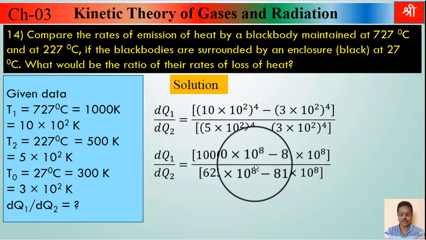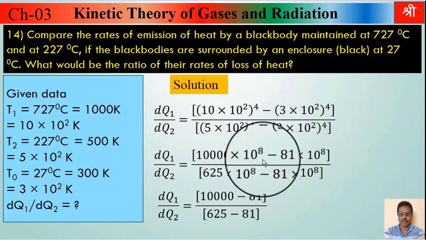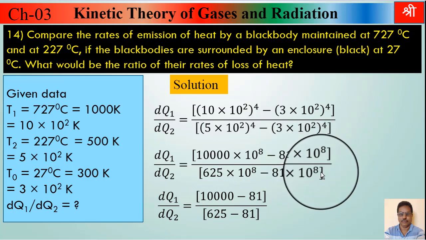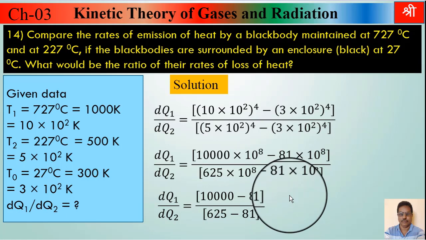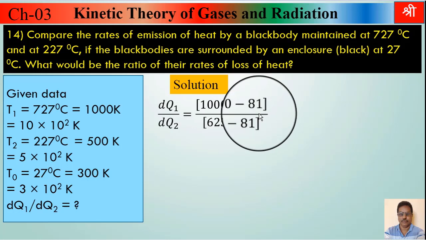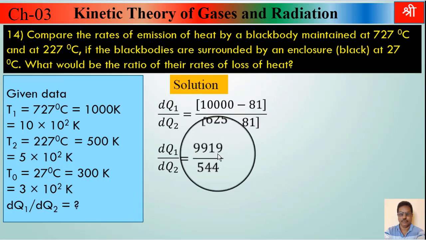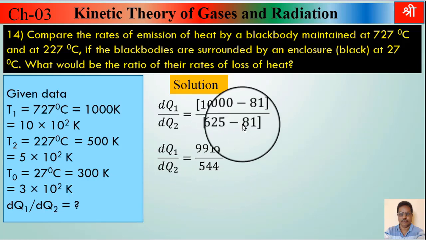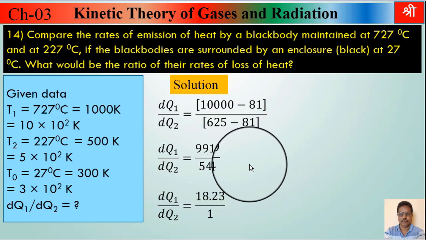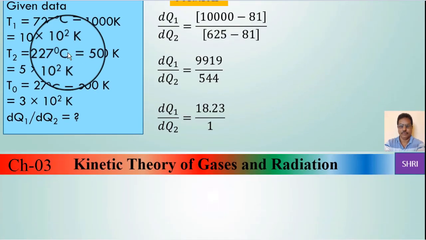So the next step will be 10,000 minus 81 upon 625 minus 81, because this 10 raised to 8 is taken common in numerator as well as denominator, which gets cancelled. So we get this step: 10,000 minus 81 upon 625 minus 81. From that we get 9919 upon 544. Divide 9919 by 544 and we get the final answer as 18.23:1. So this was example number 14.